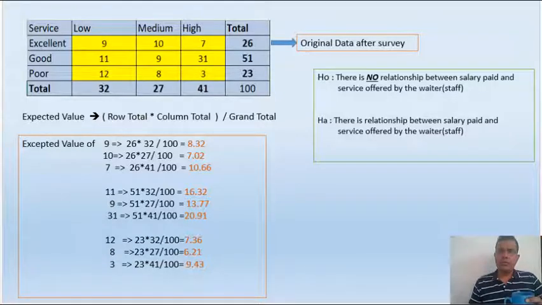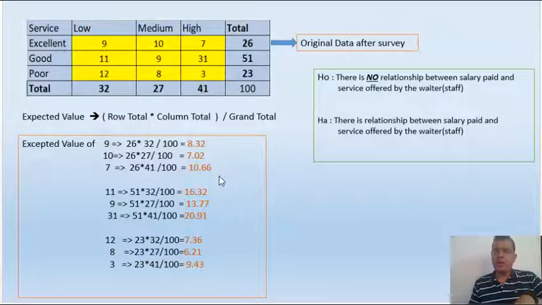So we already have the data after the survey. Now let's do our calculation. For each given value, we will find our expected value. So what is the expected value? I have written the formula: row total into column total divided by grand total. So the expected value for 9 would be 26 into 32 divided by 100. And similarly for 10, 7, everything. For each number I have calculated my expected value. So the expected value is your row total into column total divided by grand total.